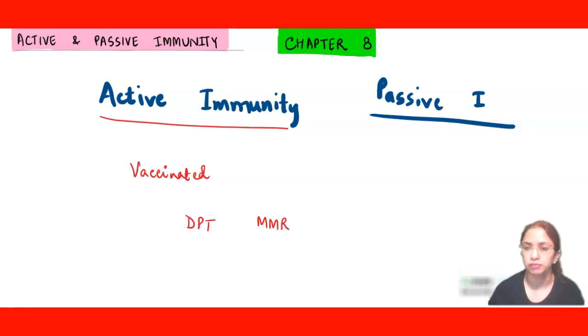So passive immunity is the one where we talk about antibodies. We can either gain them from our mother or we can have ready-made antibodies from outside. So we can have the maternal antibodies through birth because there are a few antibodies which can cross the placenta. And IgG is the prominent antibody of this type.